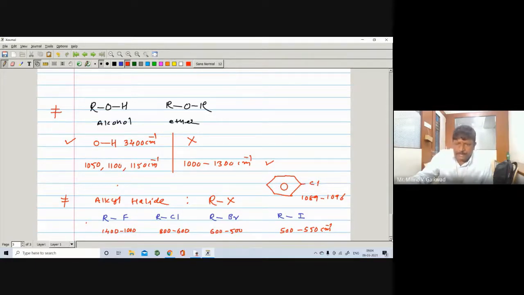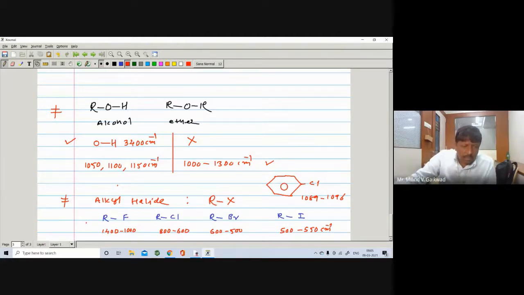So the question arises, which will appear higher, chlorine, bromine, or iodine? That you will learn when you learn the factors affecting the vibrational frequency. But here, chlorine is an electronegative element. As it has more electronegativity, the bond between the carbon and the halogen becomes stronger.